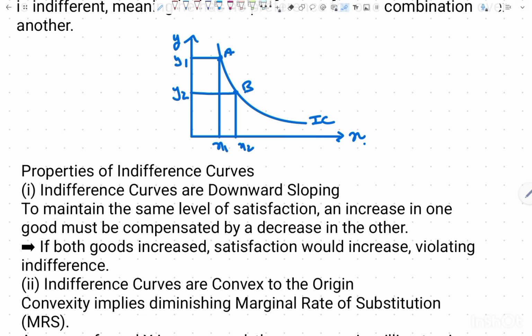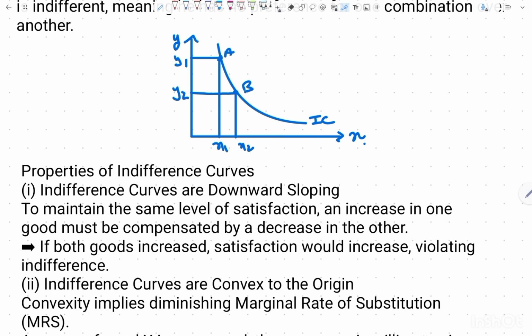First, indifference curves are downward sloping. These are always downward sloping. You can see some different indifference curves later in exception cases, but generally indifference curves are downward sloping. This means that to maintain the same level of satisfaction, an increase in one good must be compensated by a decrease in the other. Here it also talks about the violation of the indifference curve, where if the amount of both goods are increasing and the satisfaction also increases,